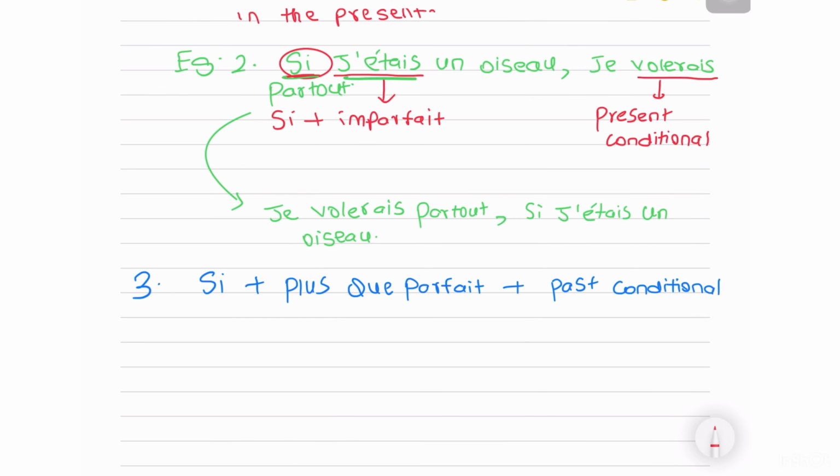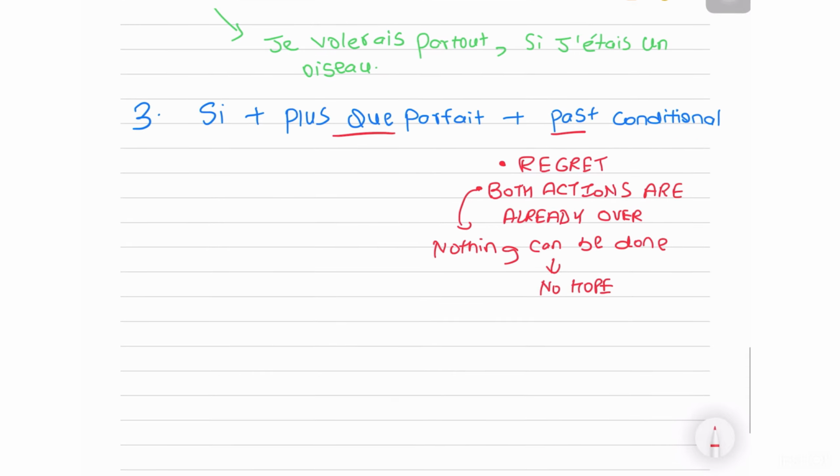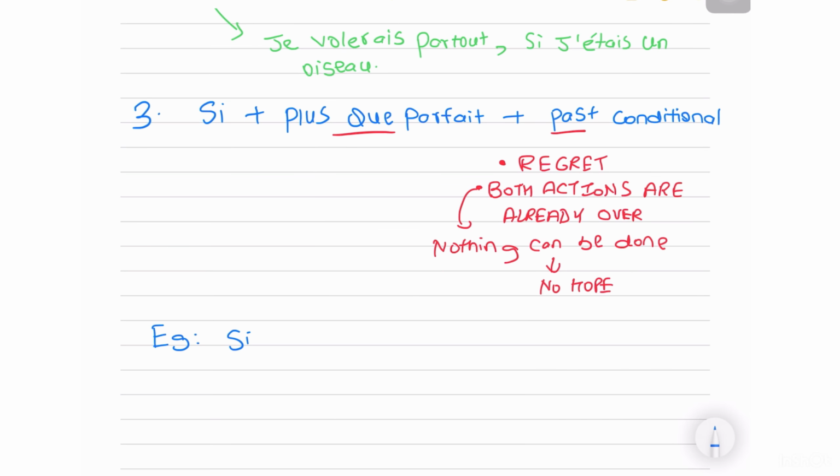Now, this is a bit of a sad tense, okay, because it basically talks about regret. Both tenses are related to the past, right? Plus-que-parfait is your past perfect, and conditional du passé is also again related to your past. So here in this, both actions are already over. Okay, now nothing can be done, right? There's no hope. Okay, so let's take an example. I want to say, if I had studied, I would have succeeded. As in, I did not, right? It is over. I did not study when I had the time. Okay, and now I'm saying, if only I had done that.